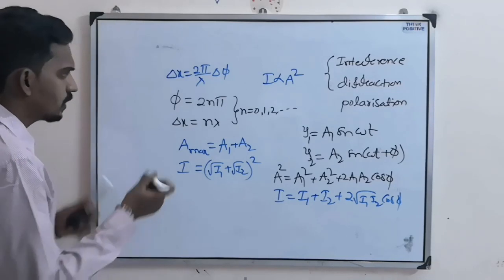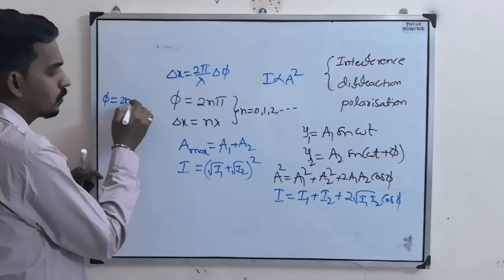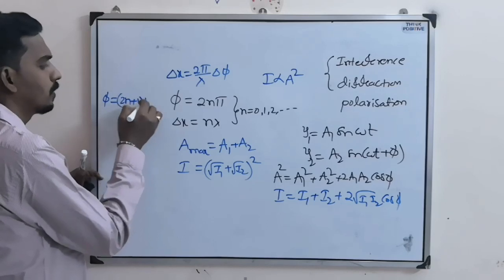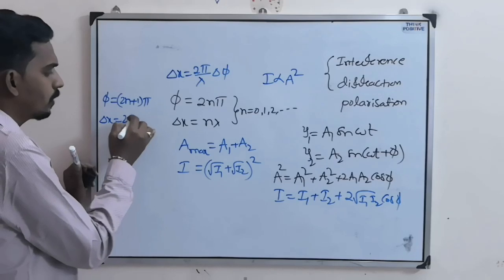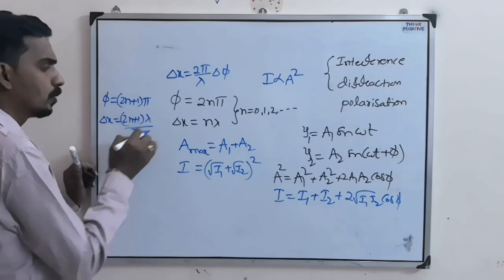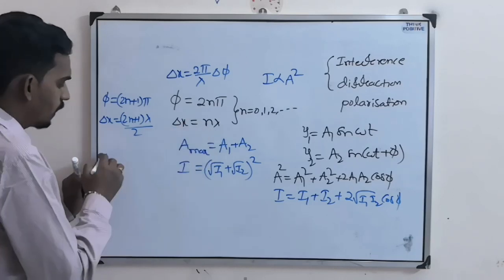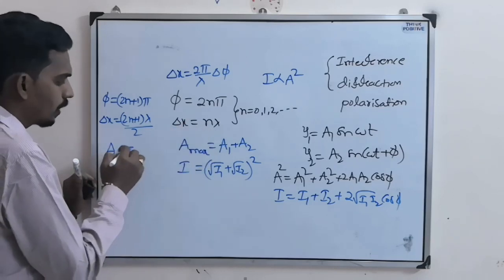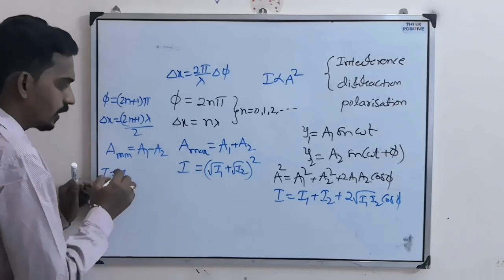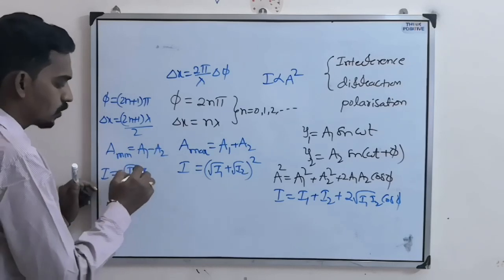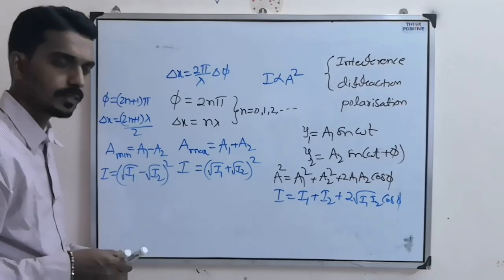In the same way, when you consider the other condition, phase difference equal to 2n minus 1 pi or 2n plus 1 pi, anything you can take, the path difference is 2n plus 1 lambda by 2, where n equals 0, 1, 2, 3, and so on. Then the resultant amplitude becomes minimum, that is A1 minus A2, and the resultant intensity becomes minimum, that is root I1 minus root I2 whole square.